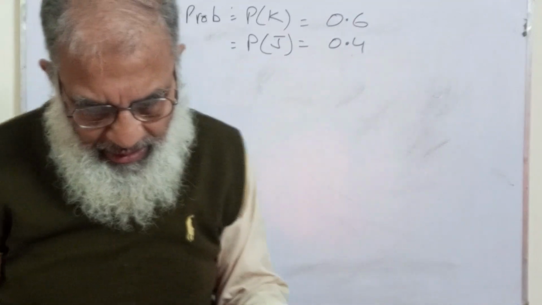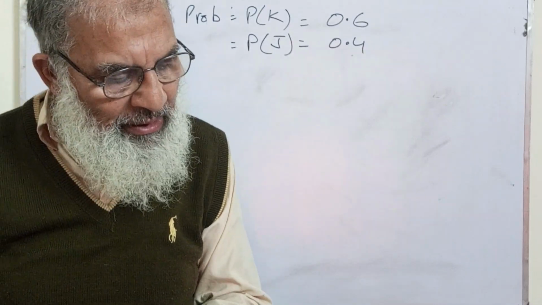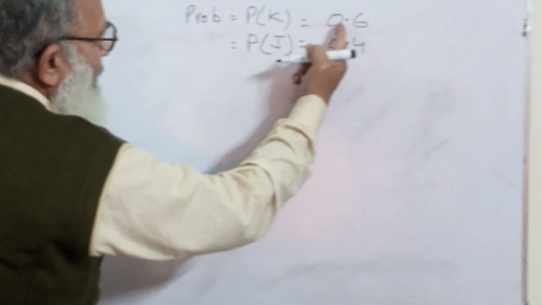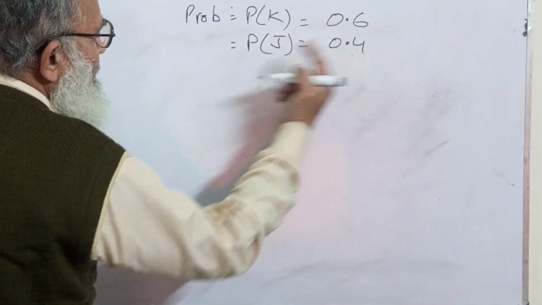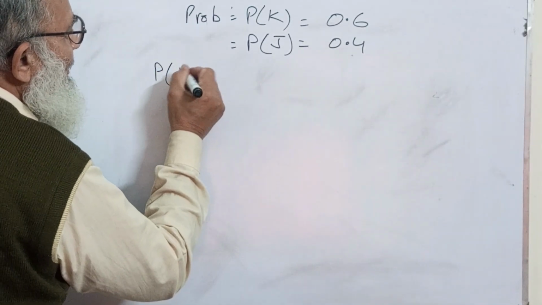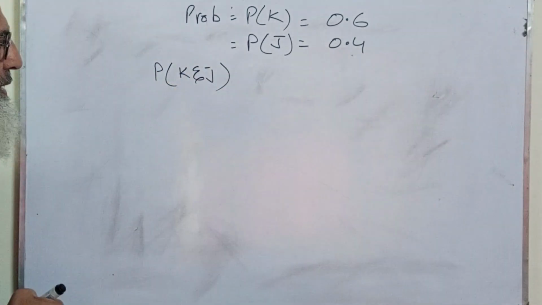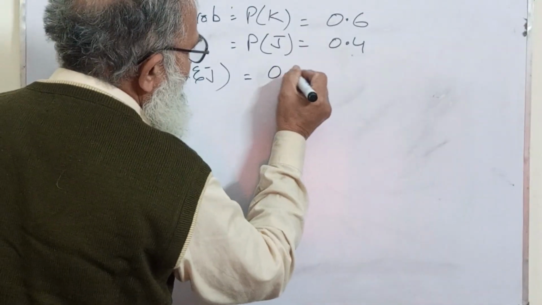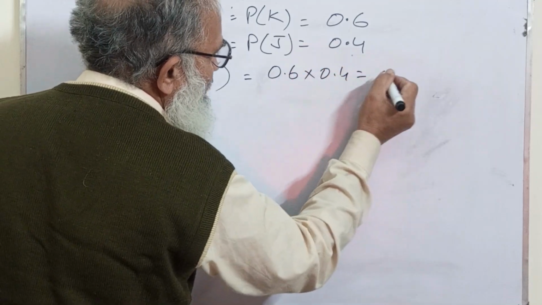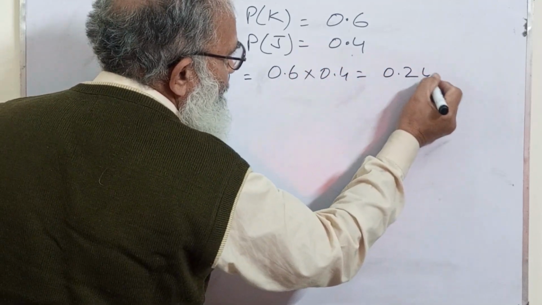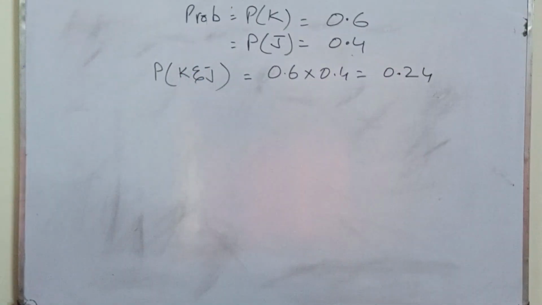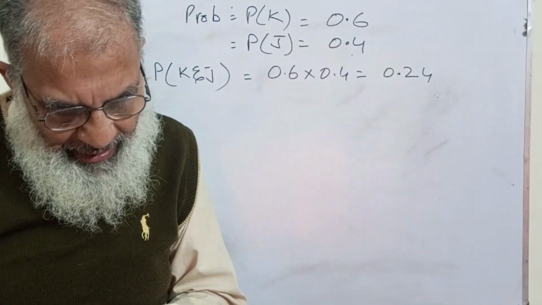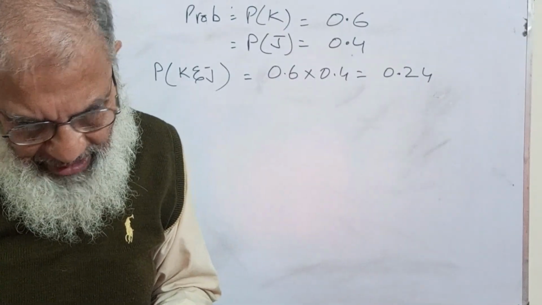Now what is the question? Both pass the test. That means P of K and J both pass. So it will become 0.6 multiplied by 0.4, that is equal to 0.24. The probability that both will pass is 0.24. Part A finished. Part B: neither passes the test.